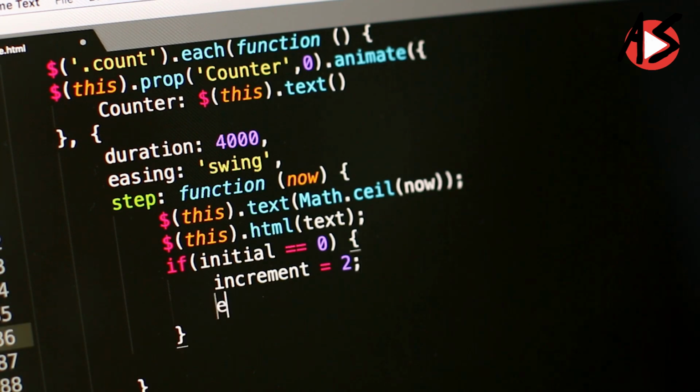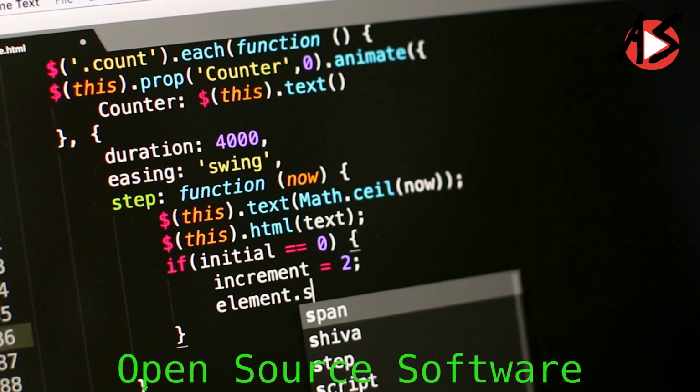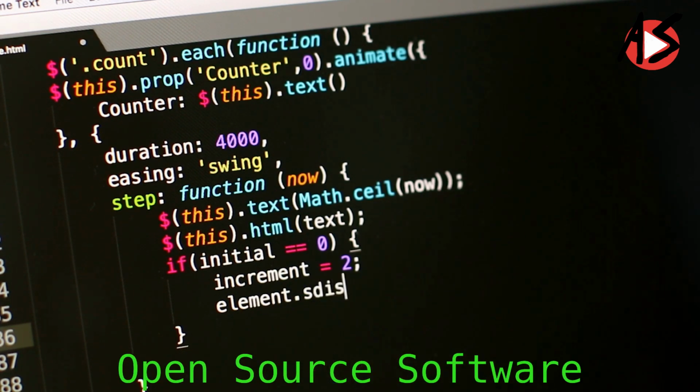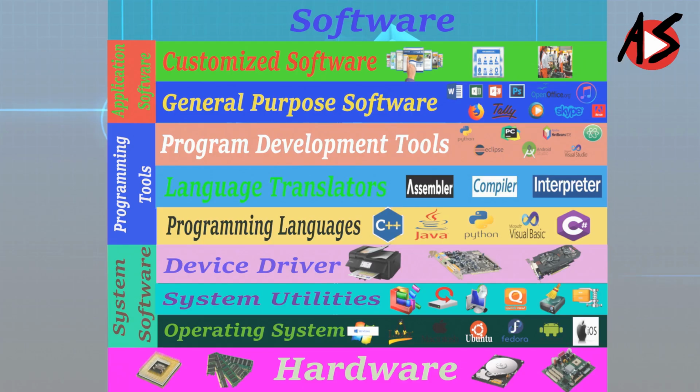Such software is known as free and open source software. For example, the source code of the operating system Ubuntu is freely accessible for anyone. More examples of open source software include Python, OpenOffice, Mozilla Firefox, etc.